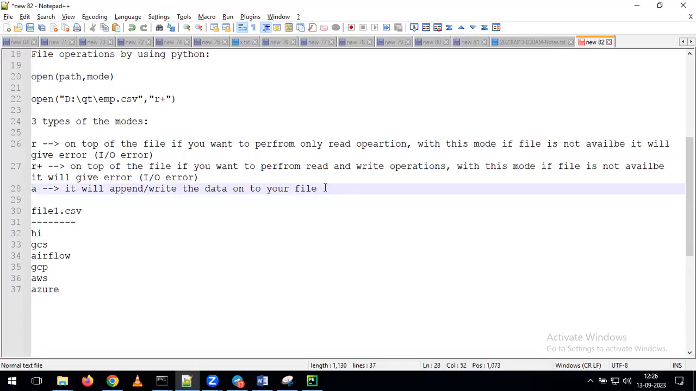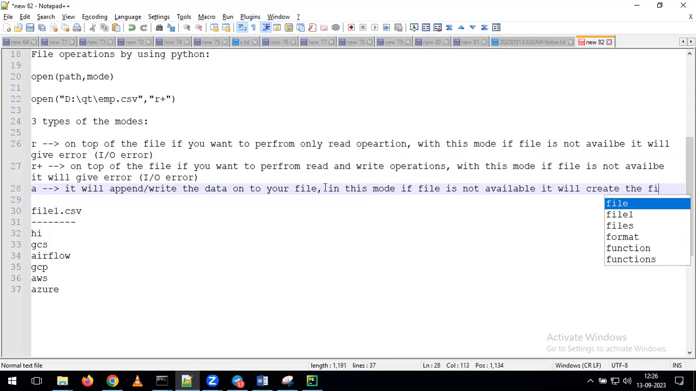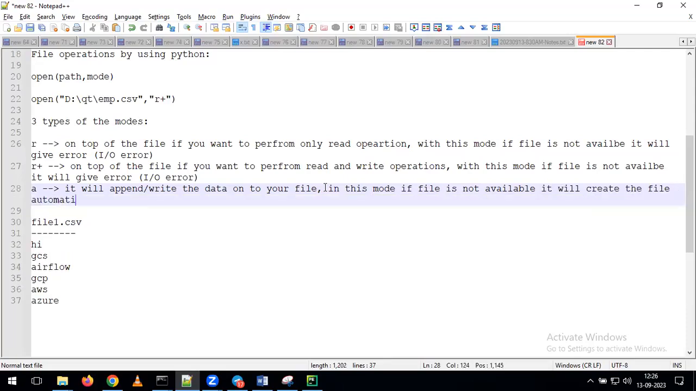But here is one important thing we need to understand. In this mode, if the file is not available, it will create the file automatically. So as part of this append mode, if the file is not available in this path, it is going to create a new file. In that file, it is going to add all the values we are passing. That is the main difference we need to understand on top of the mode called A.